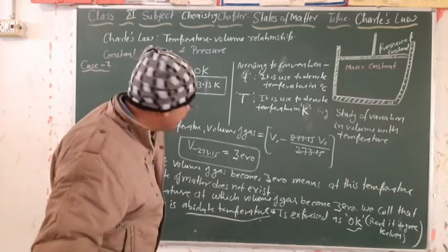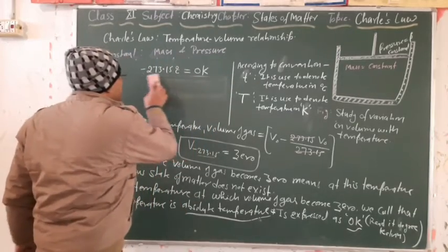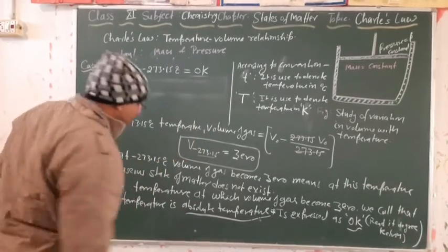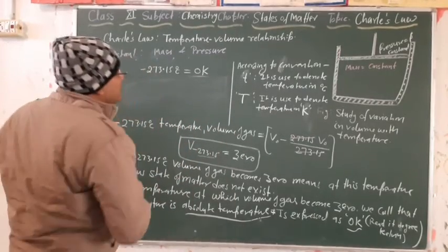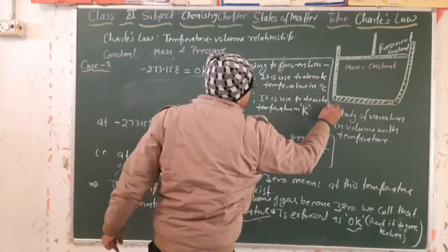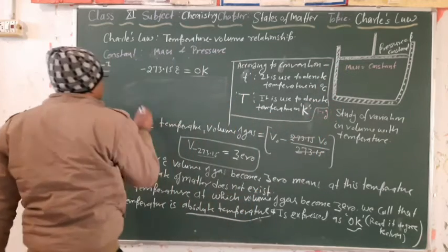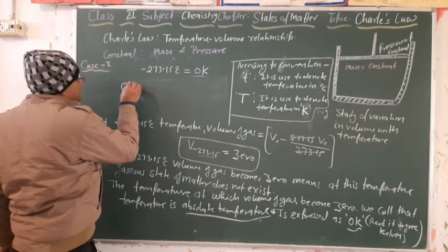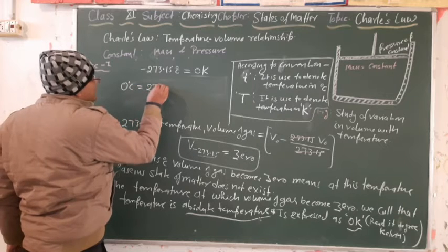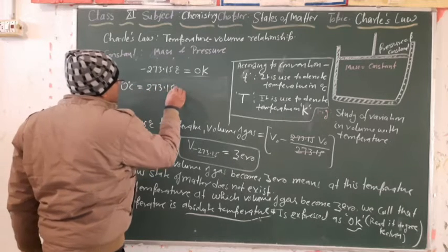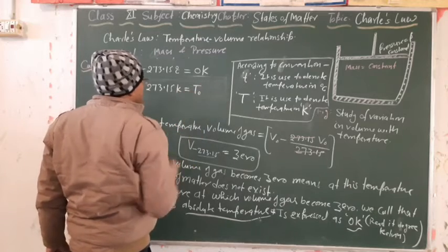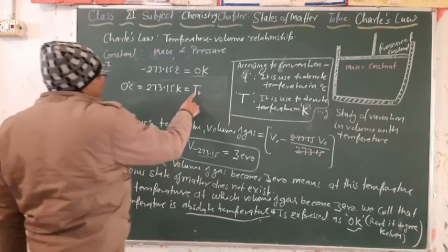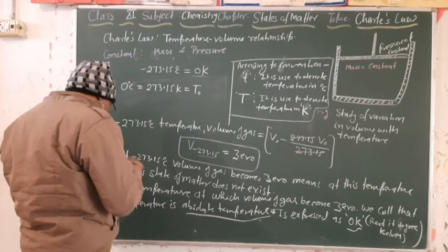For that we can write, according to this convention, 0 degree Celsius is equal to 273.15 Kelvin. At T equal to 0, the temperature is 0 Kelvin. Clear?